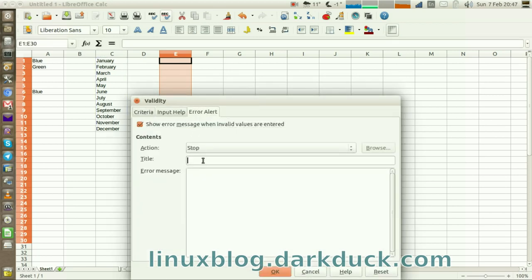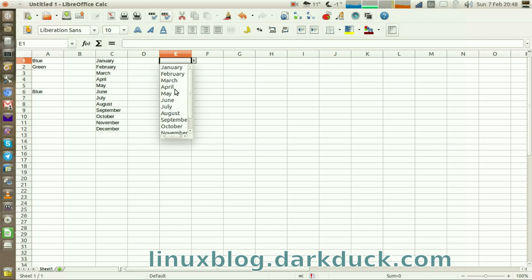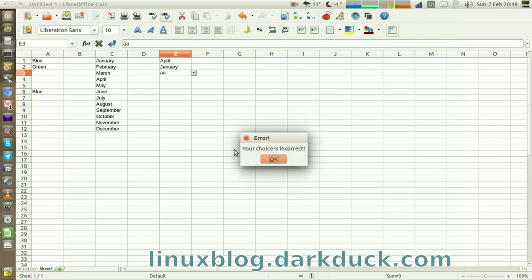On the Error Alert, again say error, your choice is incorrect. OK, and as you can see, the list appears for the user. If anything else is entered, then an error appears exactly as it was configured.